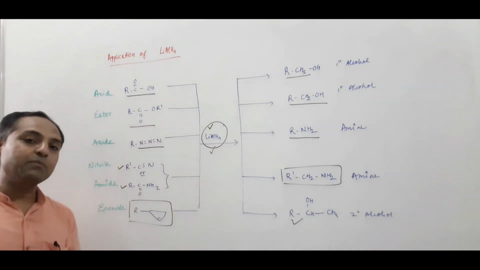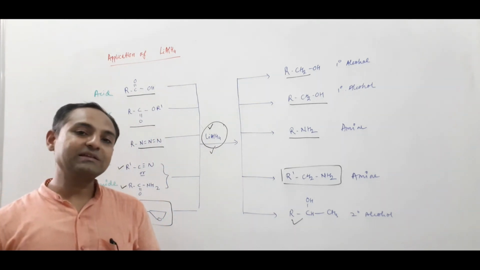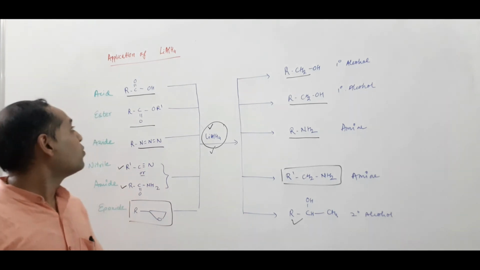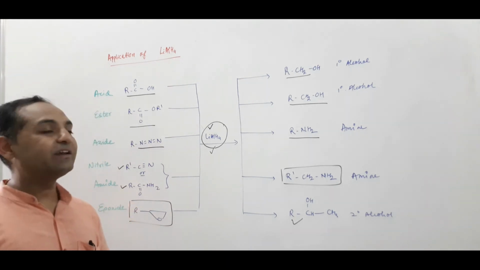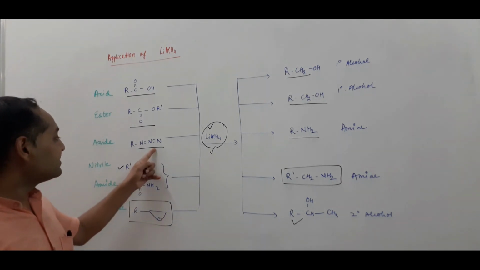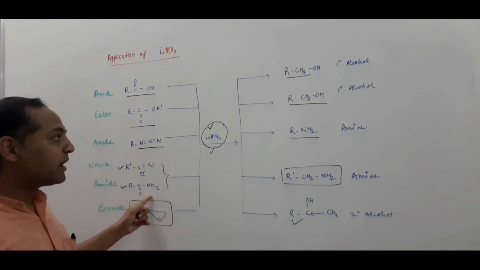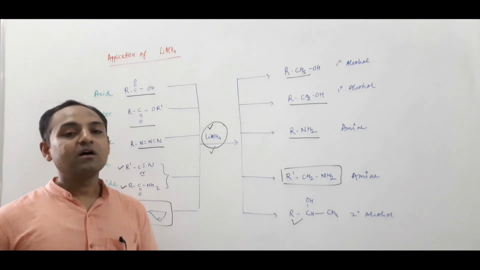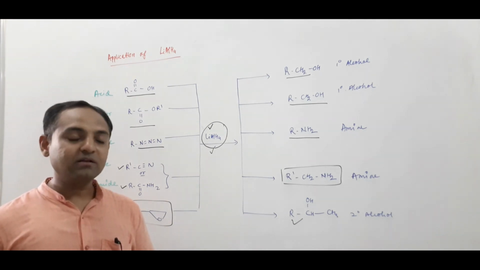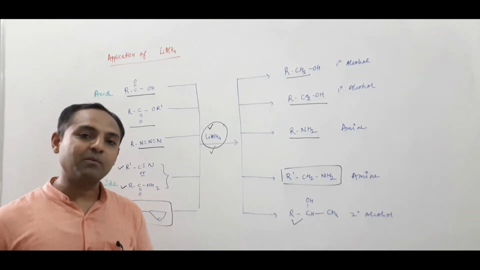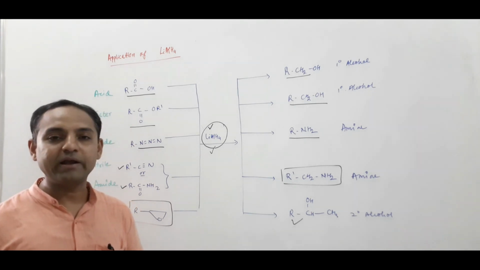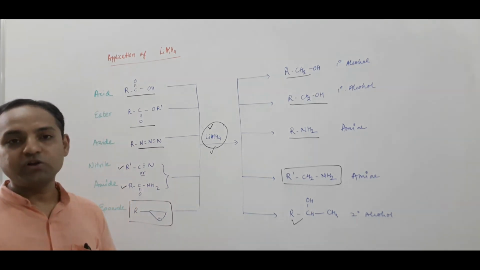So ketone and epoxide both give the same product, secondary alcohol, while aldehyde, carboxylic acid and ester all three give primary alcohol. Azide, nitrile and amide all three give amine as a product. So this is a very important application of lithium aluminum hydride as well as sodium borohydride from the exam point of view. Thank you.